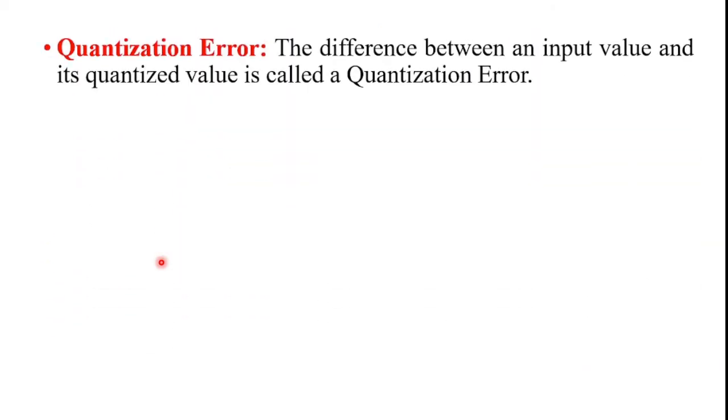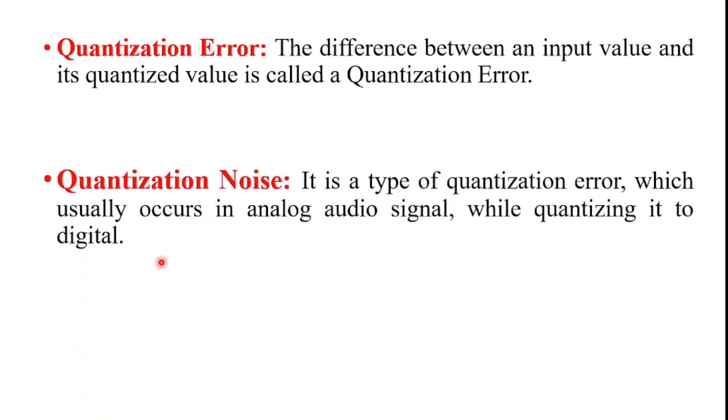Next, quantization error. So what is quantization error? The difference between an input value, meaning the input signal value, and its quantized value, meaning the quantized output value, is called a quantization error.